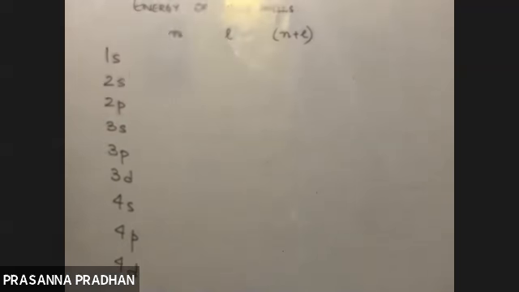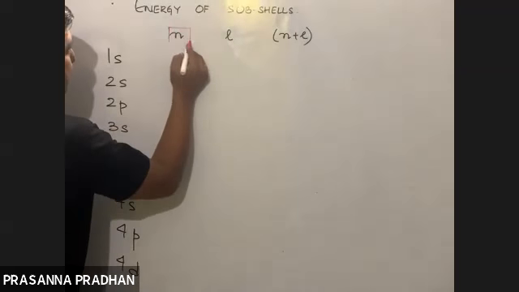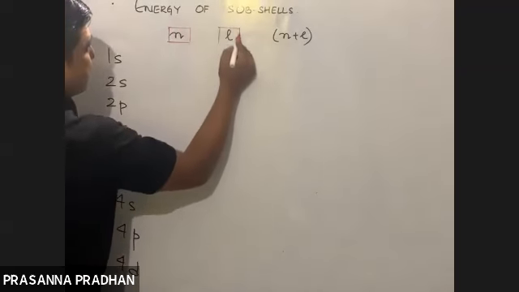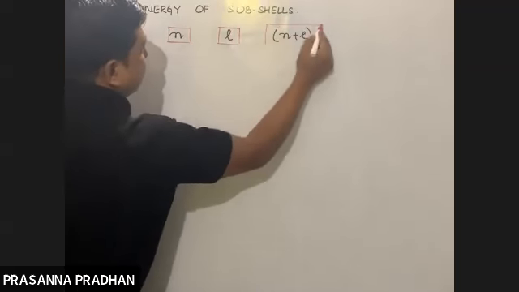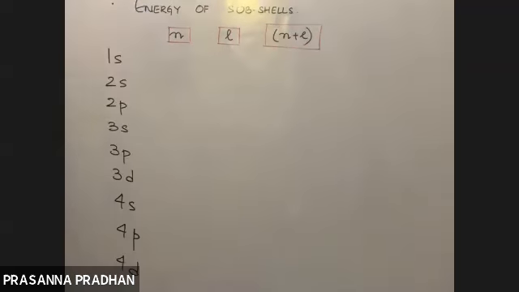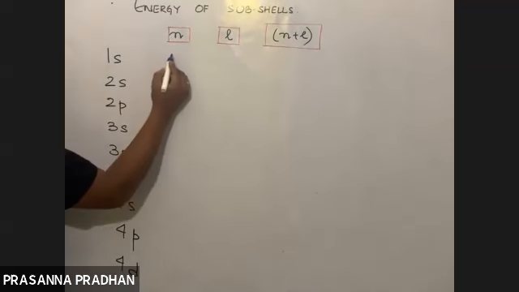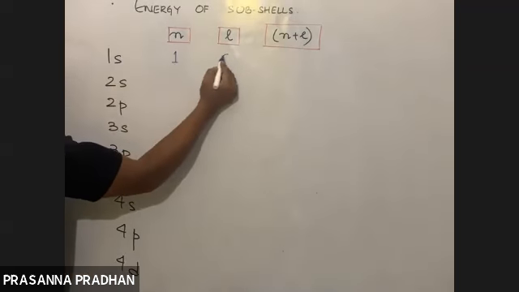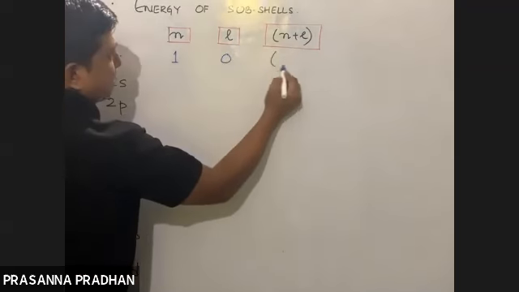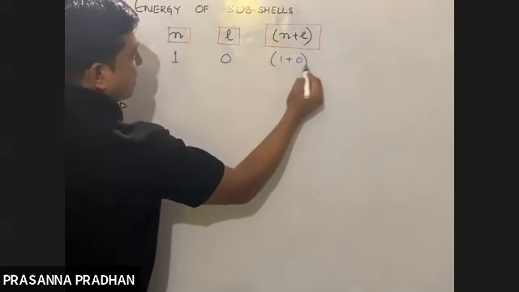Let us list out the principal quantum number, azimuthal quantum number, and n plus l value. For the 1s subshell, what is the n value? The value of n is 1, l is 0. n plus l is 1 plus 0, which is equal to 1.